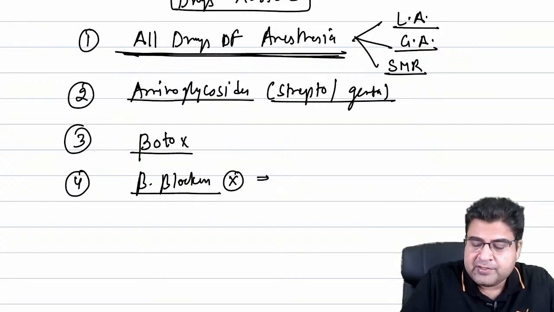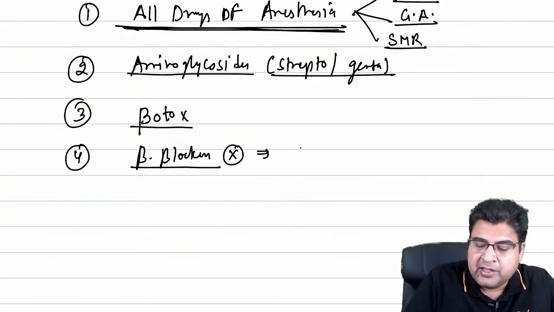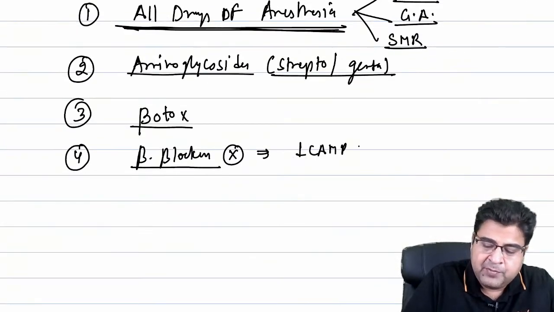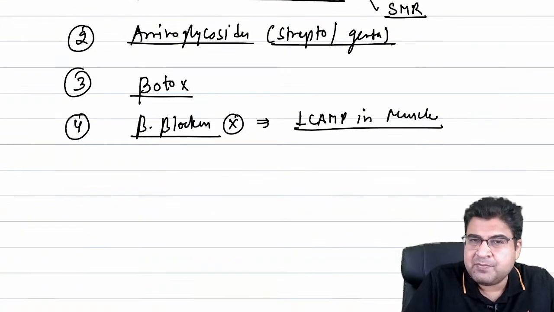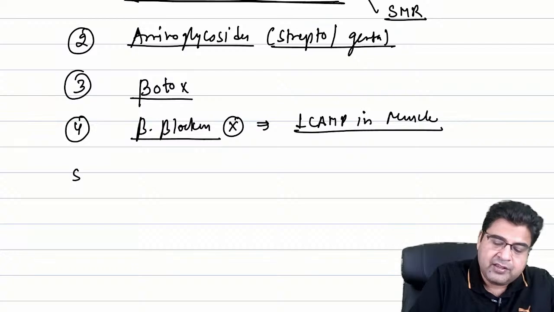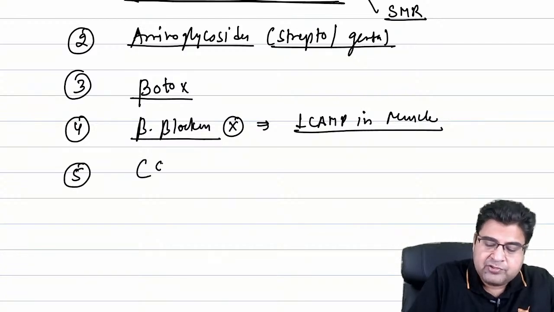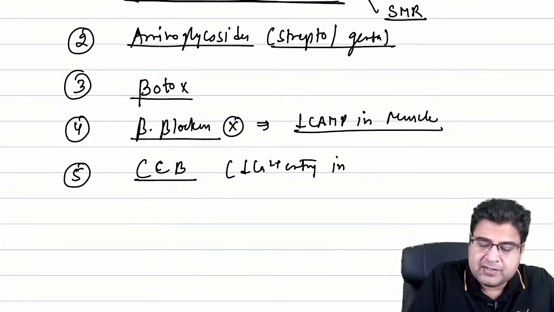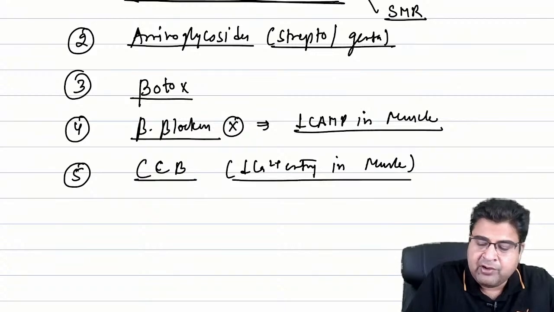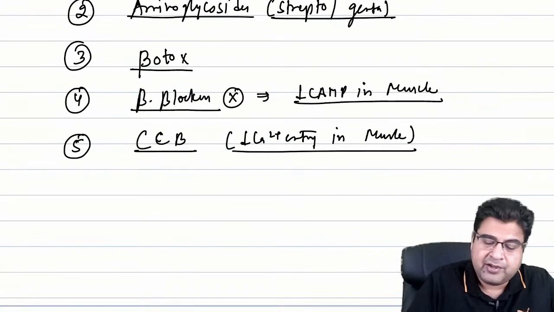Beta blockers, by blocking the beta receptor, can reduce the level of cyclic AMP in muscles. And when they reduce the level of cyclic AMP in muscles, muscles become weak. Fifth is calcium channel blocker. Medicines which are calcium channel blockers can stop the calcium entry in muscles. When calcium cannot enter the muscles, muscles cannot contract.